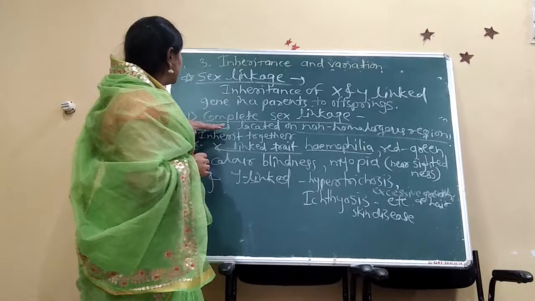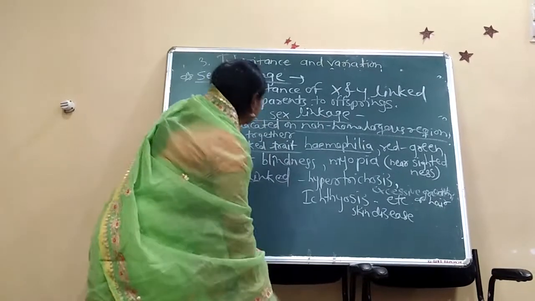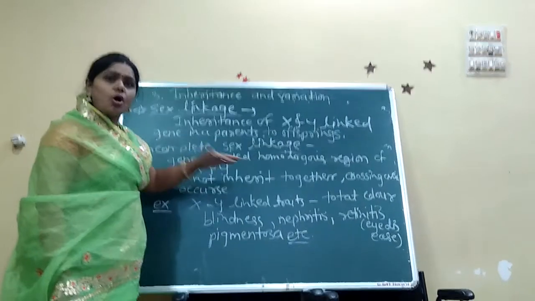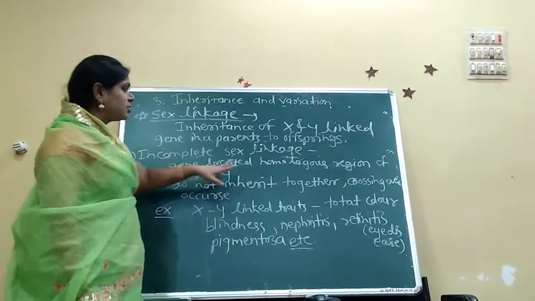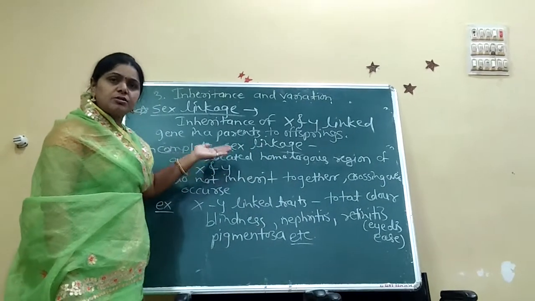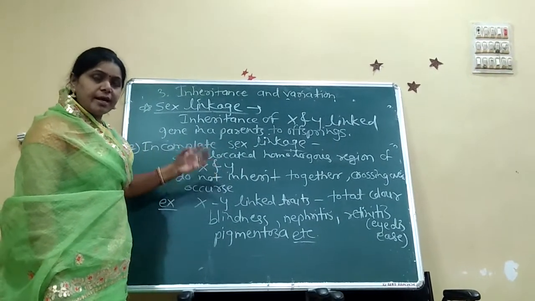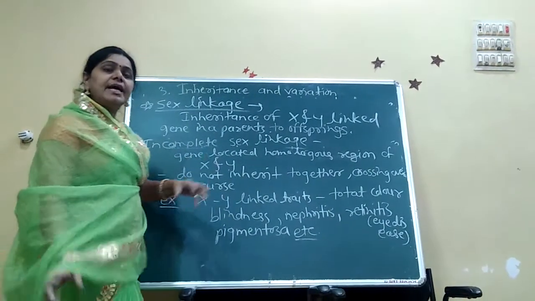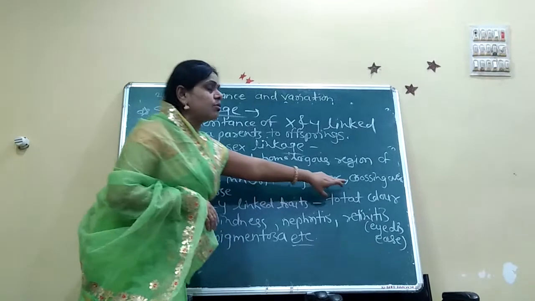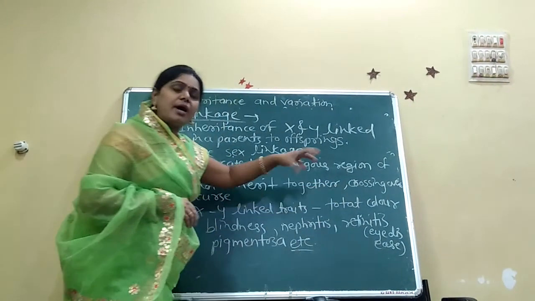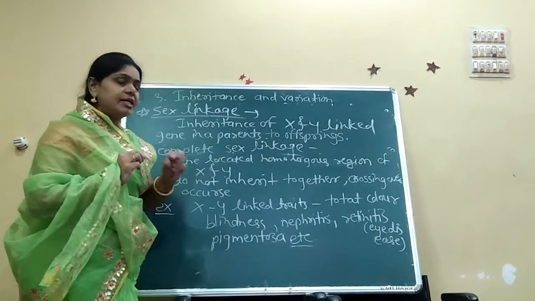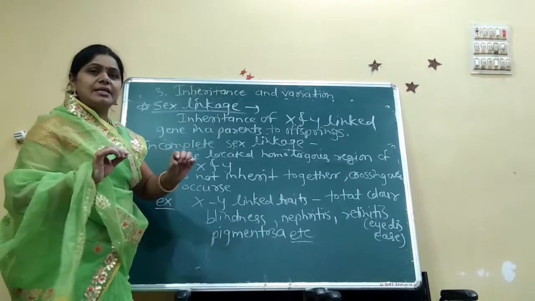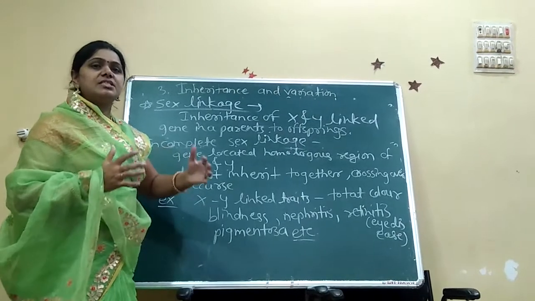This is the complete sex linkage. Then the incomplete sex linkage occurs by the genes which are located on the homologous region of the X and Y chromosomes, and these genes are not inherited together because crossing over happens there. And why does crossing over happen? Because these genes are located distantly, placed some distance away.